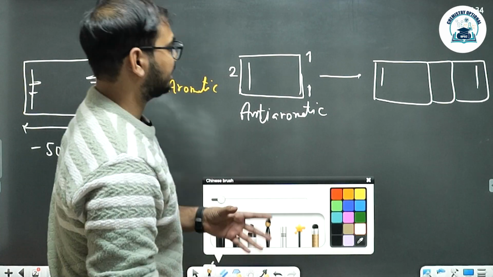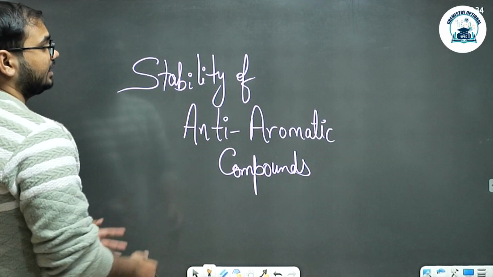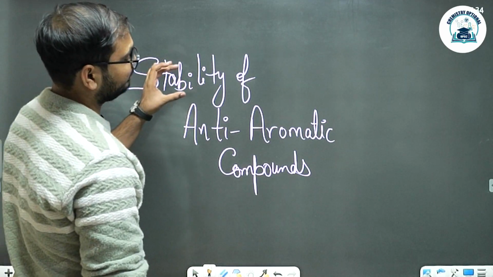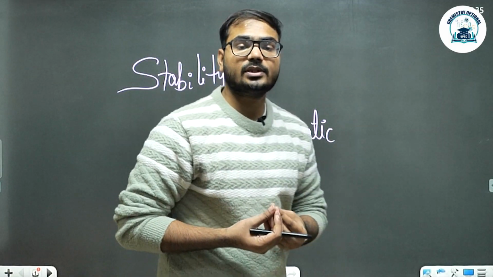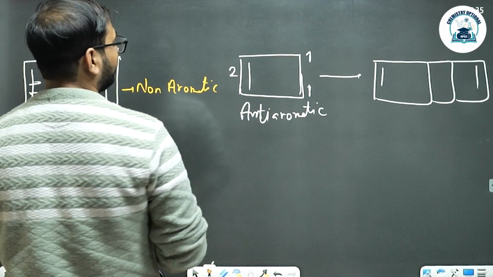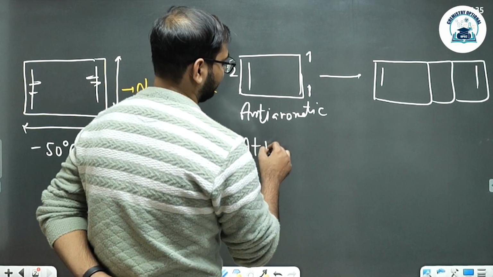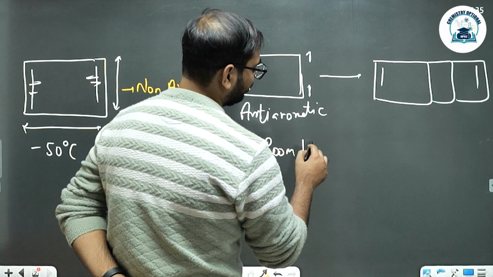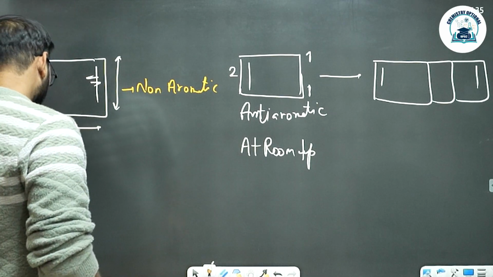So now the question arises: since we know that anti-aromatic compounds are not stable, and the very start states that we are talking about how to make them stabilize. The thing is, anti-aromatic compounds are not stable enough. So here what we are trying to do is keep them stable enough that they can exist at room temperature, or let's say somewhat lower temperature. This is what we need to prove.